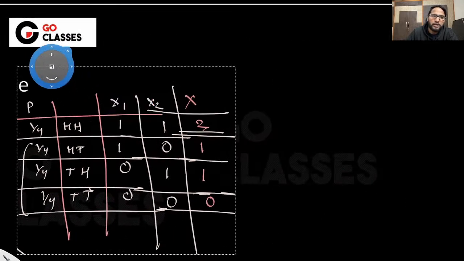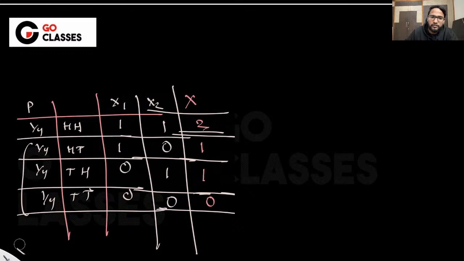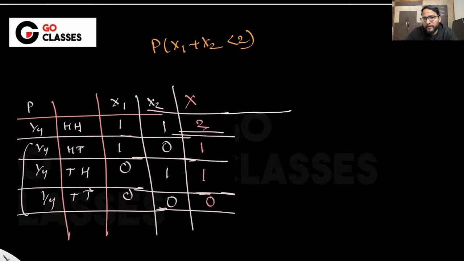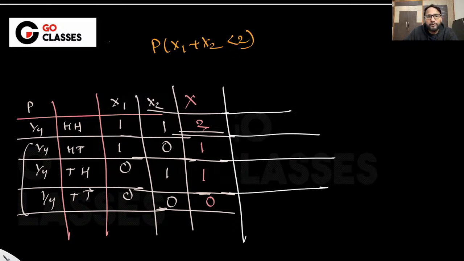So suppose they're asking what is the probability of x1 plus x2 being less than 2. Then you will say that it is a function of a random variable. I don't know anything about x1 plus x2. So why not define a new random variable y, which is actually x1 plus x2, a function of x1 and x2. So let me just write y here.